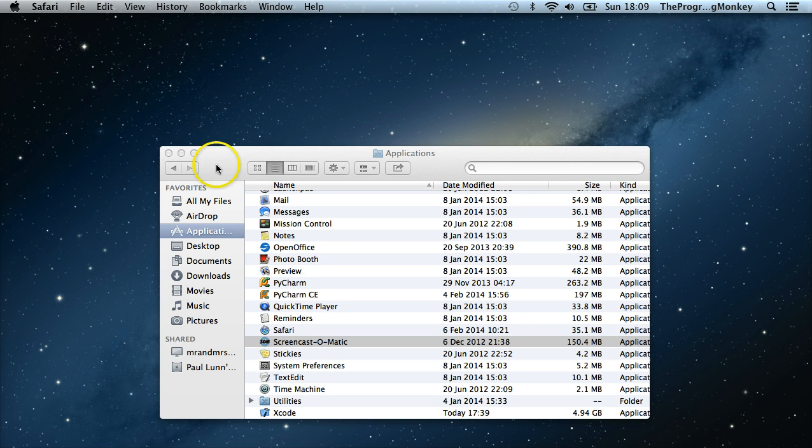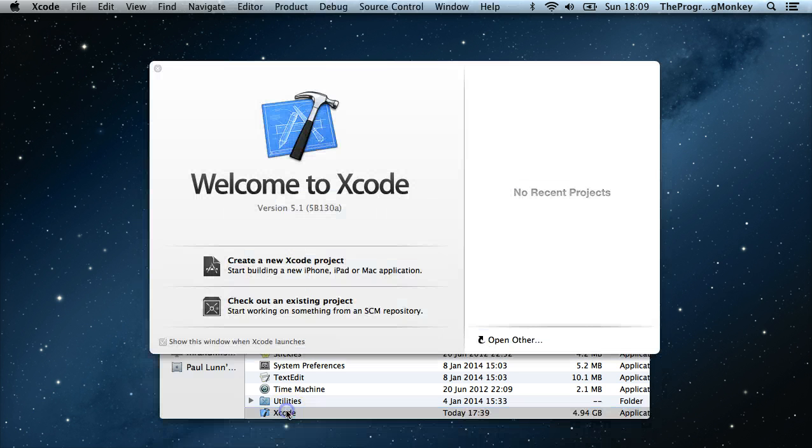If you've followed parts 1 and 2, you will have an icon in your applications folder for Xcode. If you double click on that, you should get a screen which looks like this. This is the Xcode splash screen. Yours may say a different version on there. In the future you may have a different version, so don't worry too much.